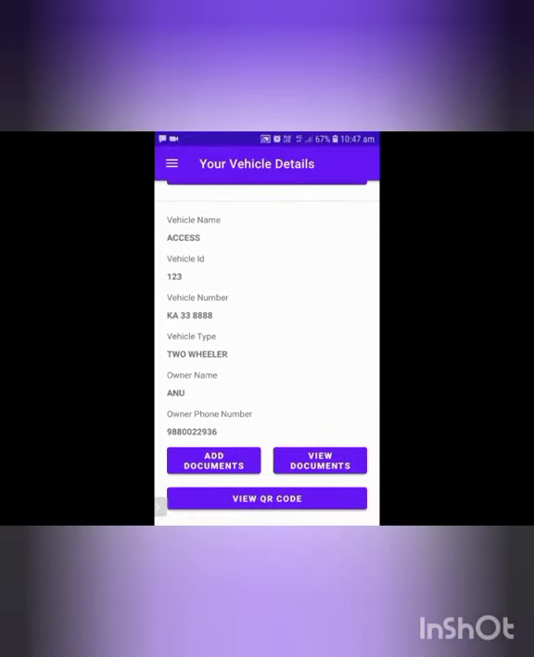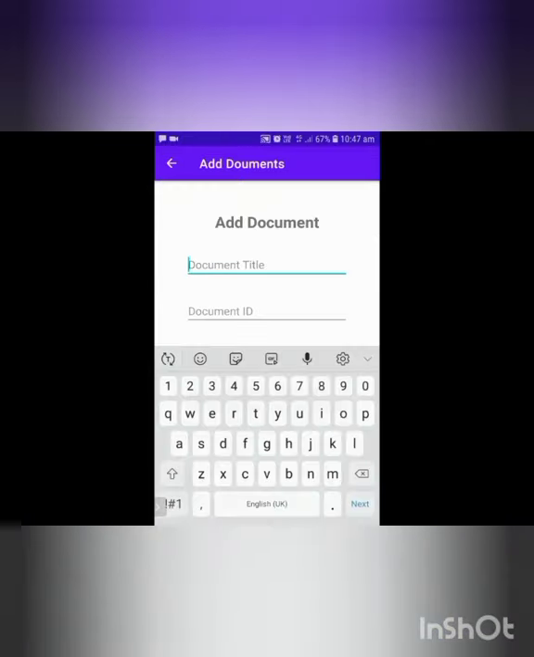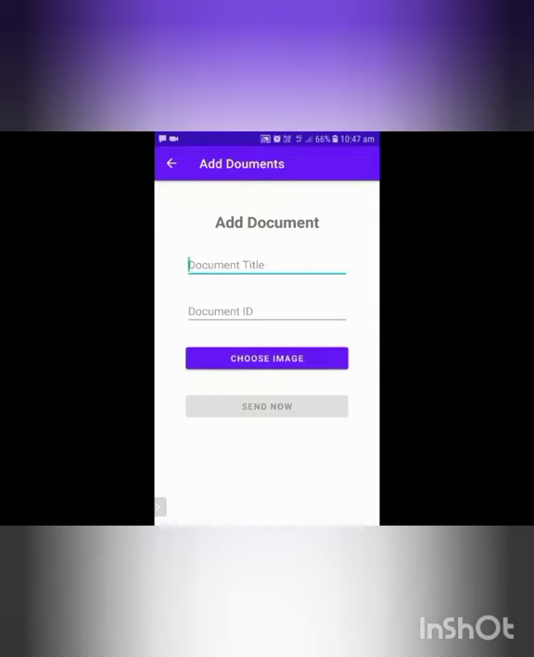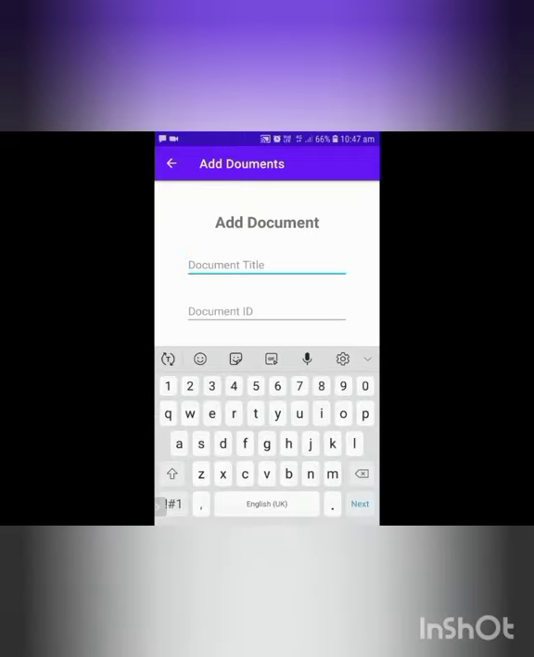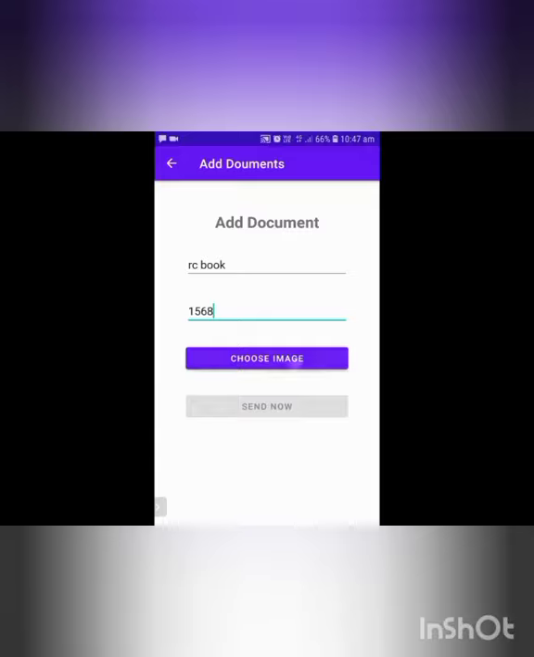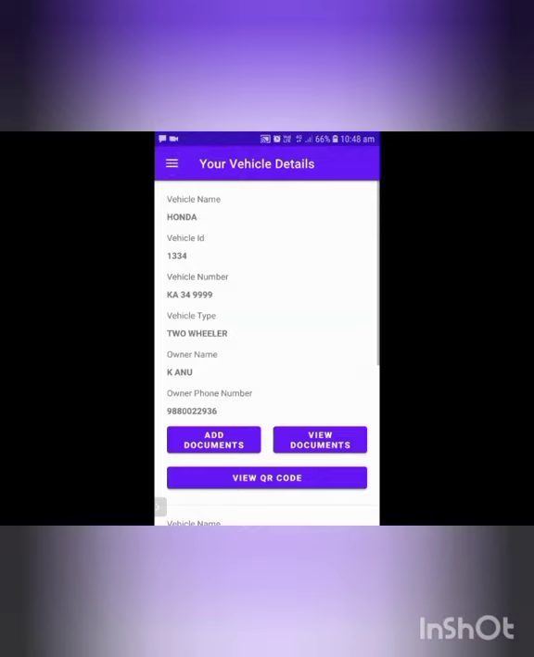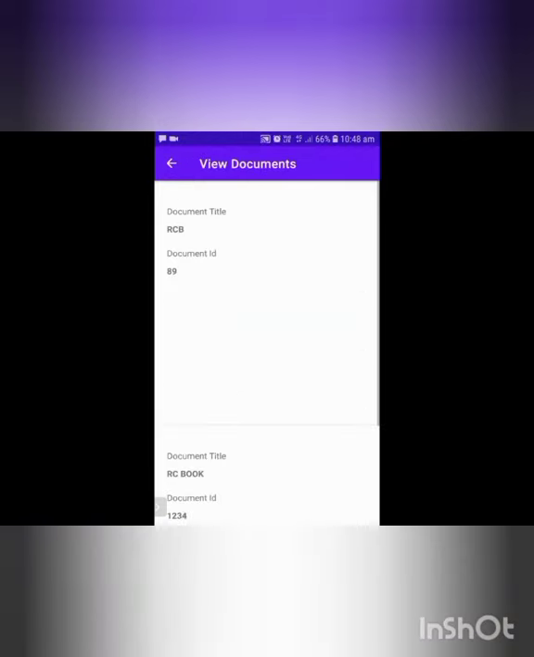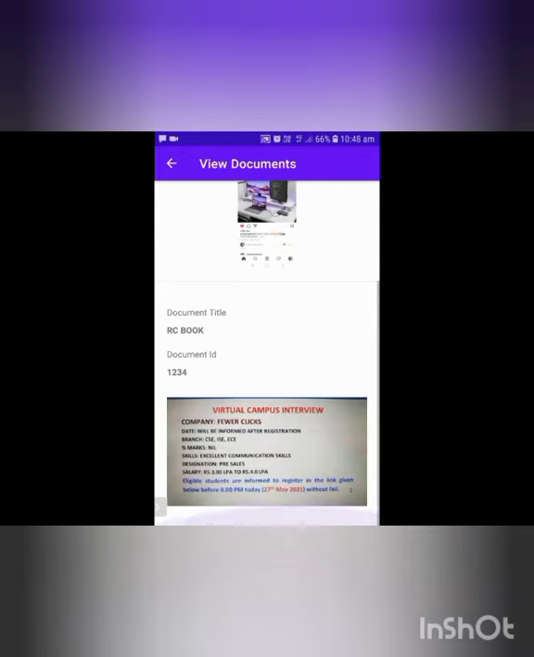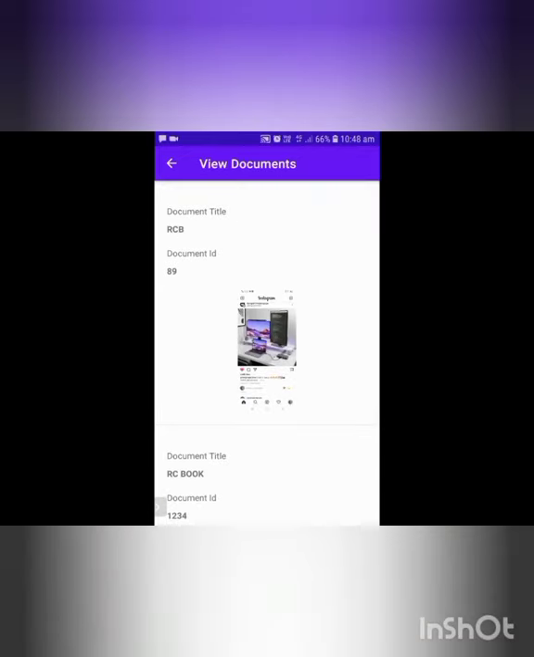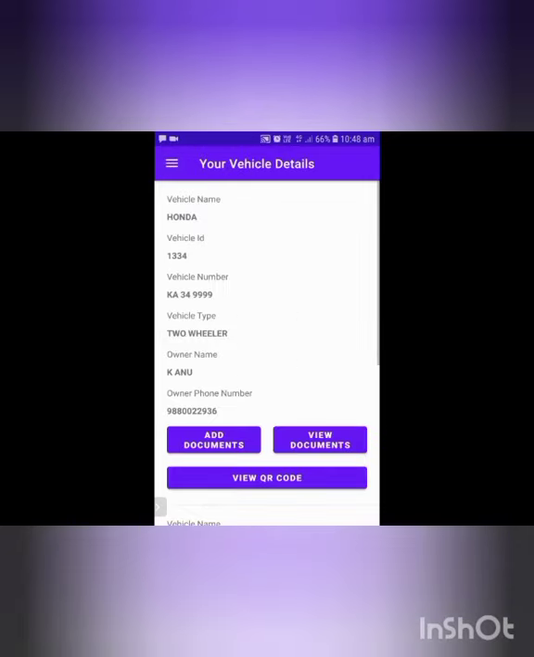In this, we can add documents, like RC book, any license or anything. So you can give the details of the document. You can choose an image from your gallery, of the vehicle or document, so that the documents which you have entered will be viewed here. So any image you can give, the vehicle image or the document image, anything you can give in the documents list. After that, view QR code.